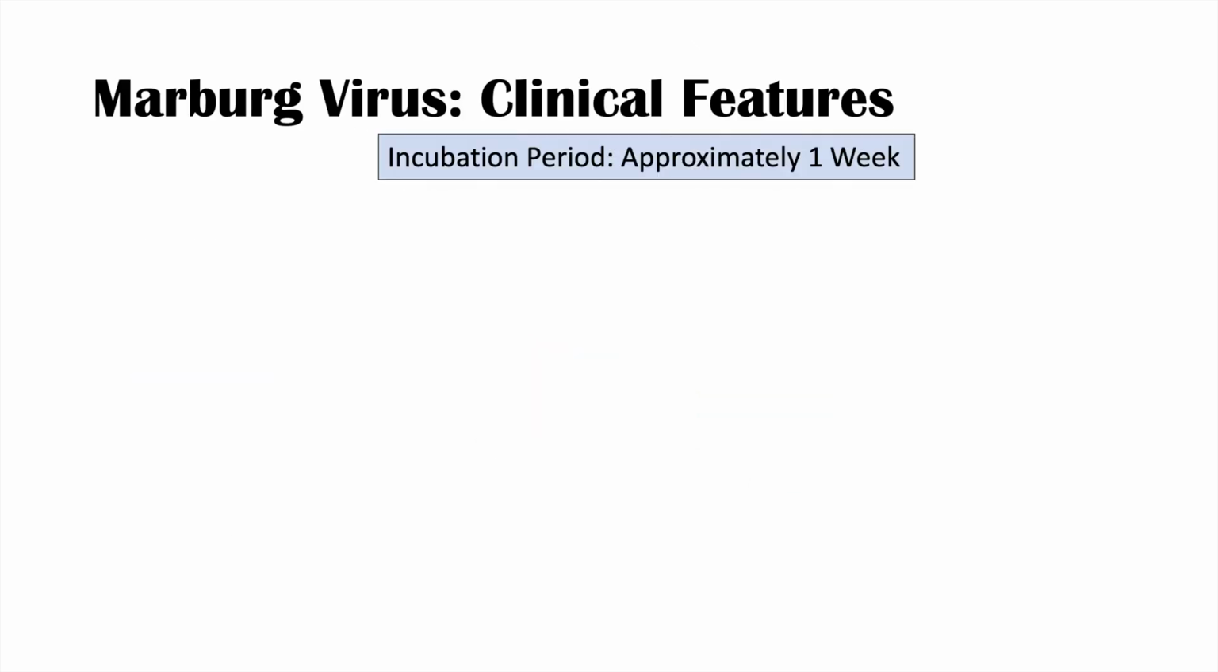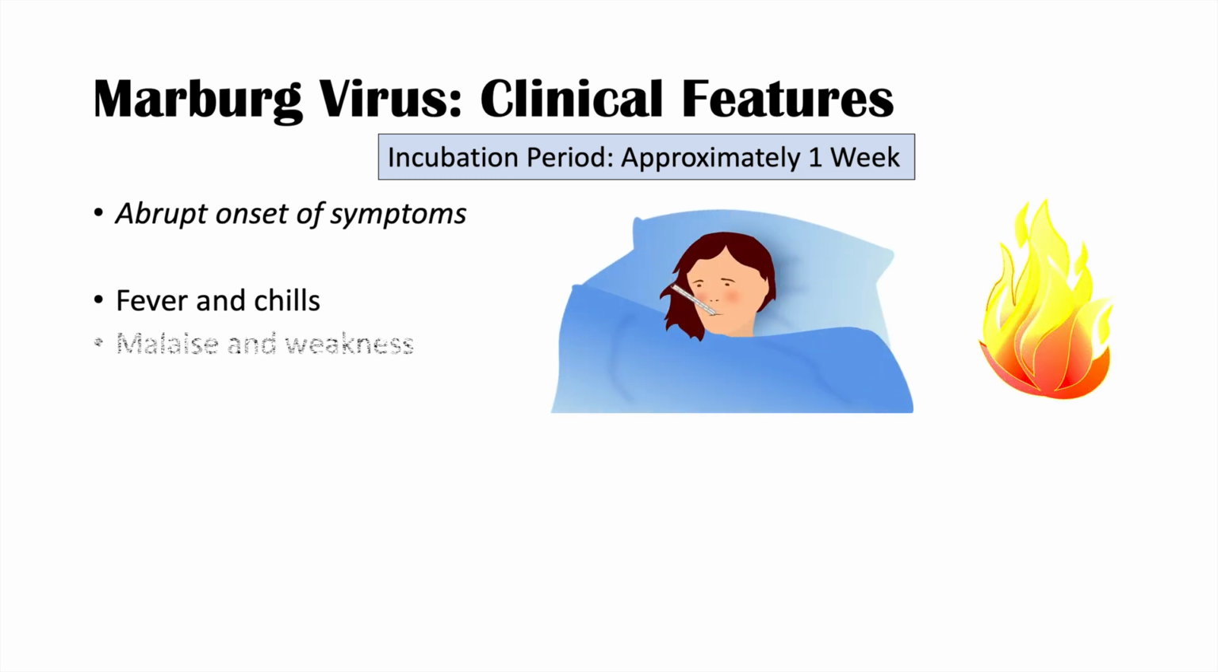So what are some of the clinical features of the Marburg virus? First, the virus has to incubate. So when it infects an individual, the incubation period is approximately 1 week. After that 1 week, there's an abrupt onset of symptoms. These include fever and chills, malaise and weakness, very tired, very weak.